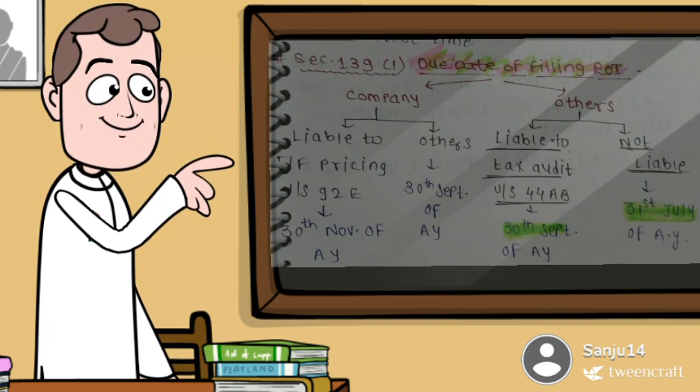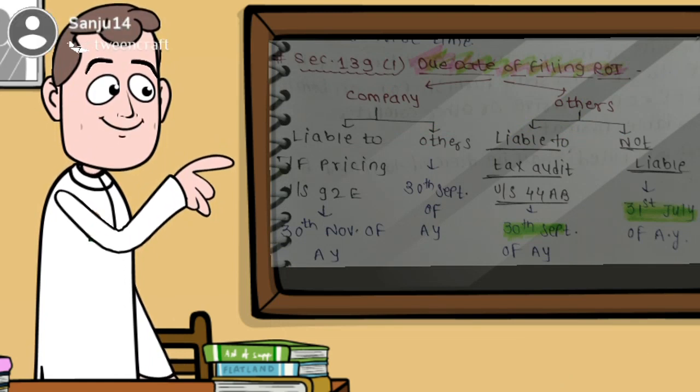Section 139(1), due dates of filing ROI. A company liable to transfer pricing under Section 92E: the due date is 30th November of the assessment year. For a company and others, the due date is 30th September of the assessment year if liable to tax audit under Section 44AB. And if not liable to tax audit, then the due date is 31st July of the assessment year.